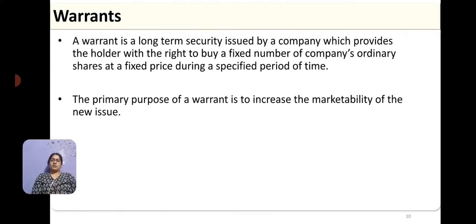The primary purpose of a warrant is to increase the marketability of the new issue. Before the actual shares are issued, they are issuing share warrants. Whoever buys the share warrants has the right to buy the shares in future at that fixed price, within the specified period of time, at the price which is mentioned in the warrant.